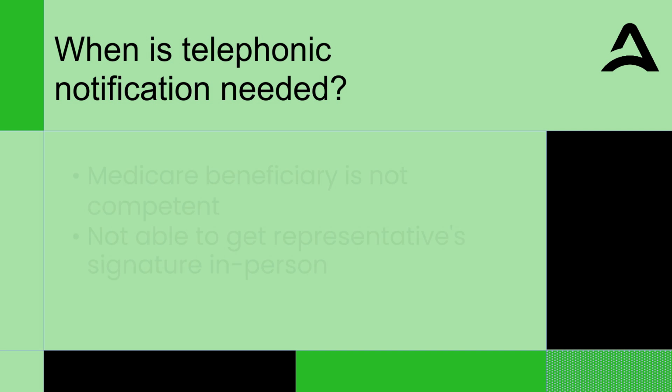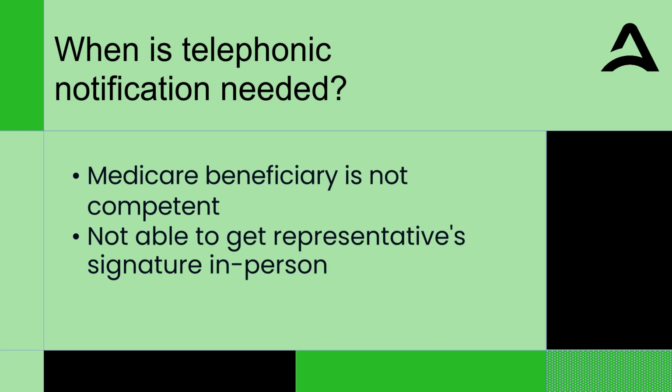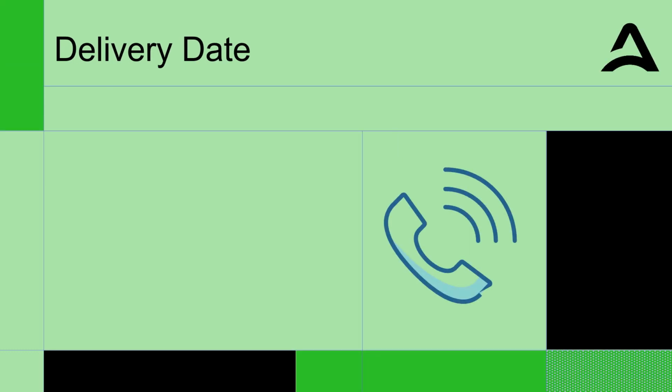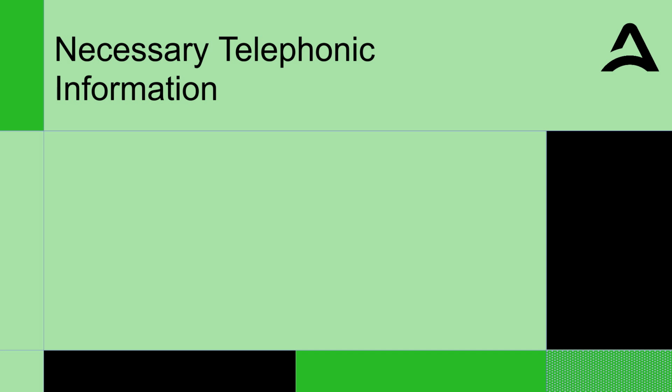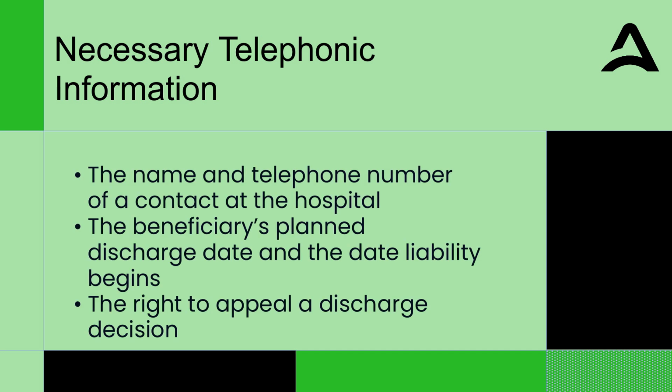Providers are required to have a process in place when the beneficiary is not competent and they are not able to get the representative's signature in person. The provider should call the representative on the phone to advise of the discharge date. The date of this call is the delivery date of the notice and must be no more than 2 calendar days prior to discharge. The information provided should include the name and telephone number of a contact at the hospital,